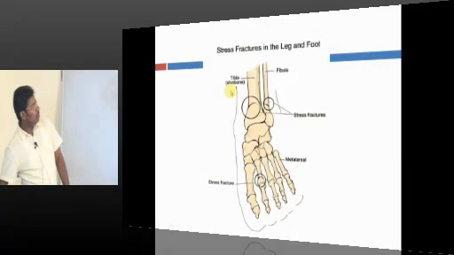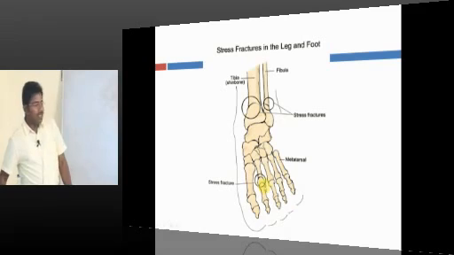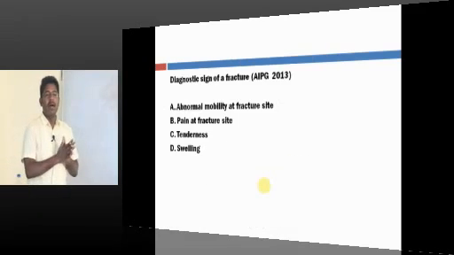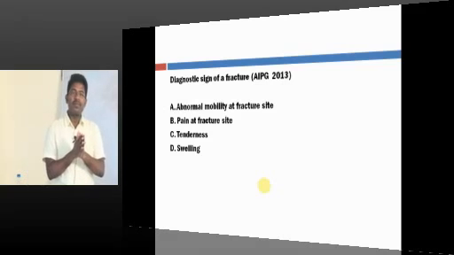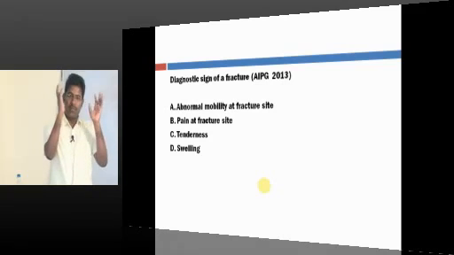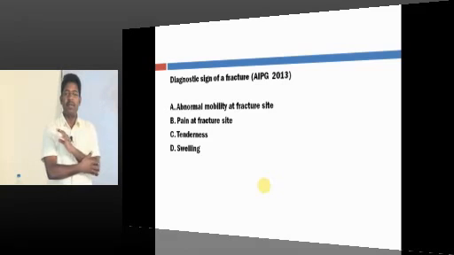Okay, that's just to remind you that any bone, tibia, fibula or calcaneum, talus, metatarsal, any bone can go for stress fracture, and the second metatarsal neck is the commonest one. Hereafter the questions will come, and the questions are usually taken from previous question papers, and I have selected the question paper to go along with the discussion.